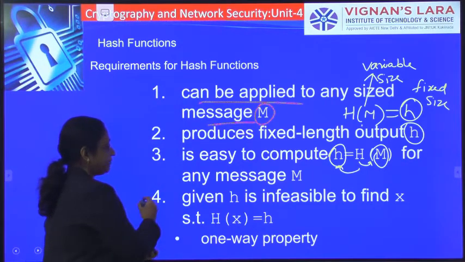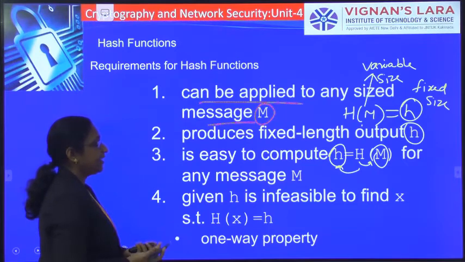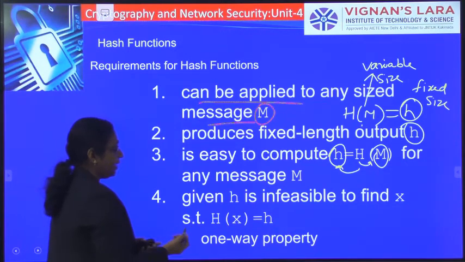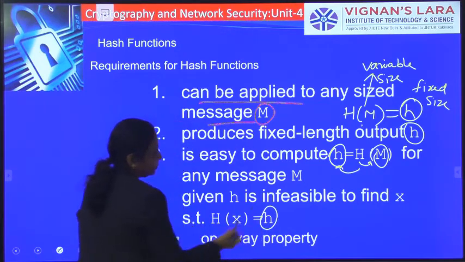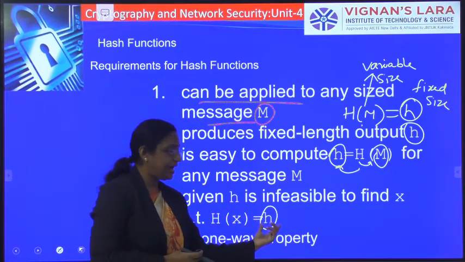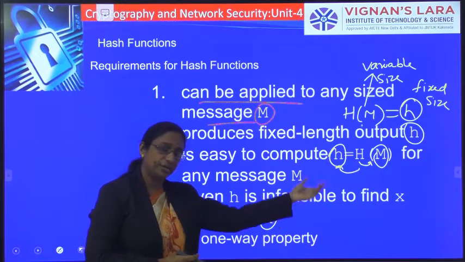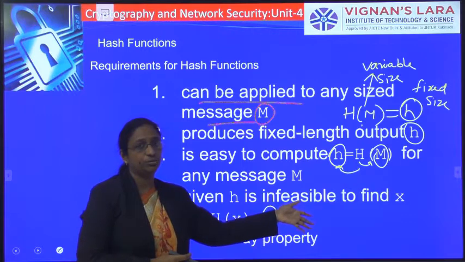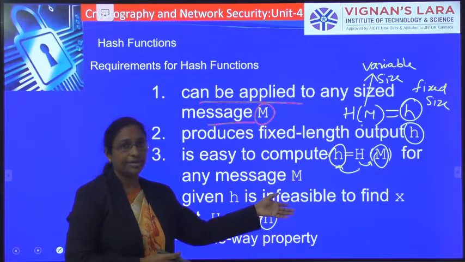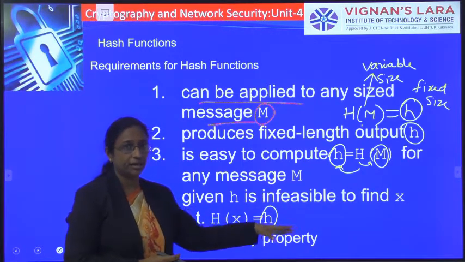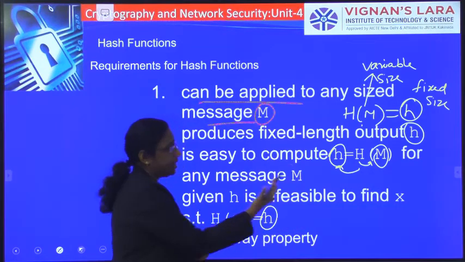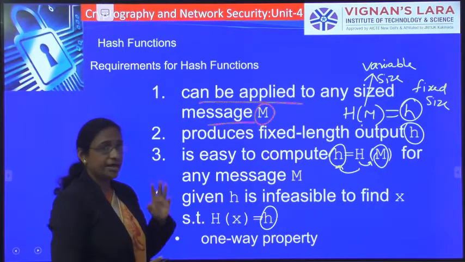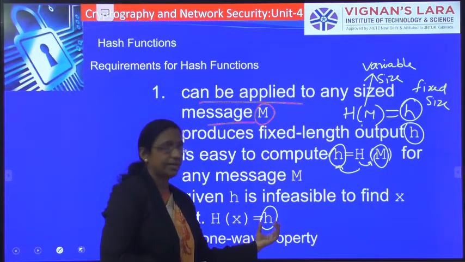The fourth requirement is that given h, it is infeasible to find x. Since this hash value is sent through an untrusted source, or an unsecured communication channel, the unauthorized person will be able to view this h value.